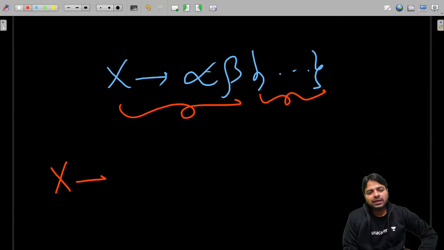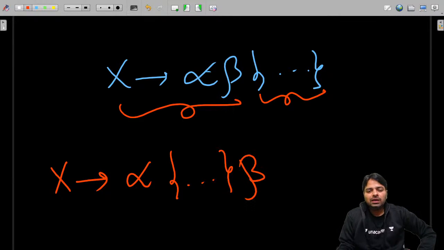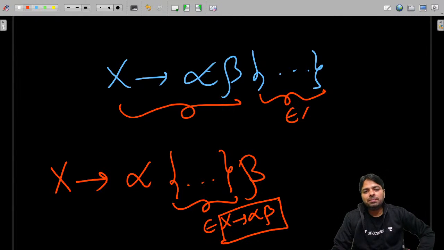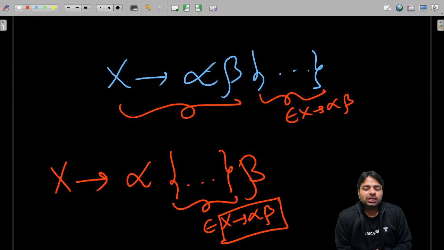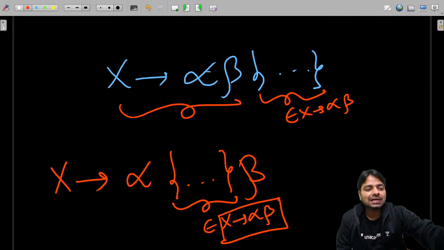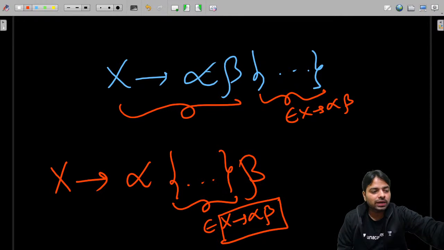When you have something, wherever, doesn't matter, even alpha, beta, this belongs to the X to alpha beta production. And you must remember what production you are looking at. If you don't understand which production, you will confuse it with a lot of other productions too. So you must have clarity on which production you are looking at.